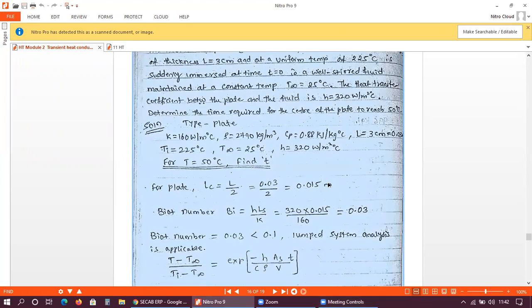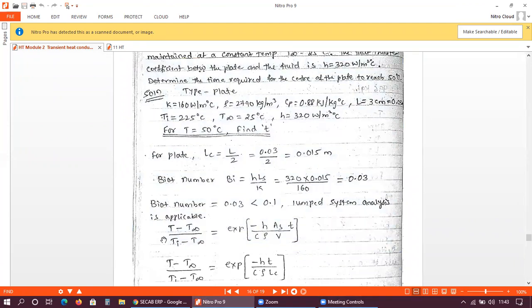Okay. Let me clarify this part one more time. यहाँ पे देखो. So this is the equation, right? This is the expression for temperature distribution, right? तो यहाँ पे ये जो T है, सिर्फ कैपिटल T, this capital T is the temperature at this time instant. Okay, make sure of this. So these two are correlated. ये दोनों correlated हैं. तो यहाँ पे क्या पूछा गया है? So when this value of T will be 50 degrees Celsius, at that time, after what time are we going to reach this 50 degrees Celsius? So it has been asked here.